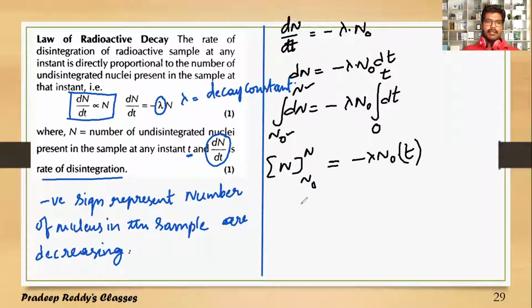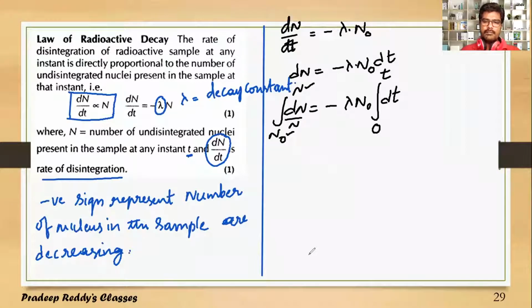So this can be written like, one small thing I'll do. This N naught is also variable with respect to time. So I'll bring this N naught to this side, because N naught is not constant. 100 is going to decrease, right? 100 will become 90, 80, 70, 60.